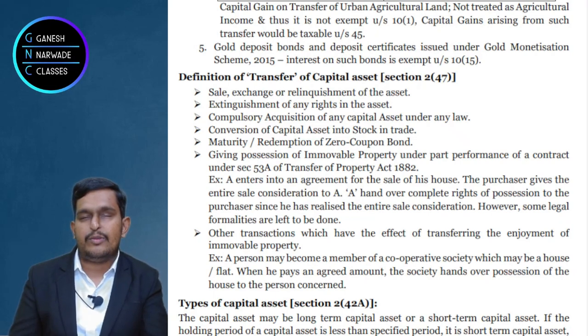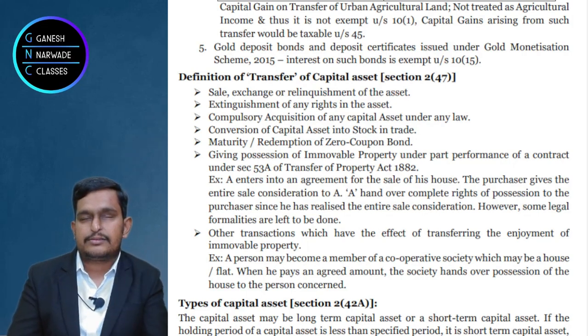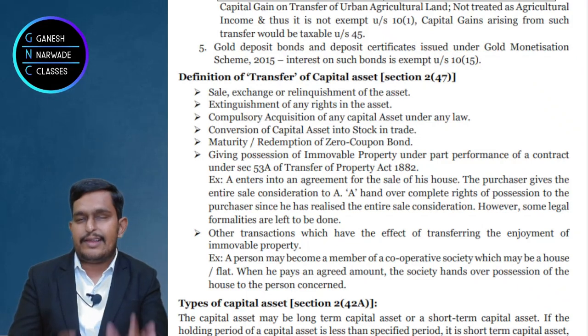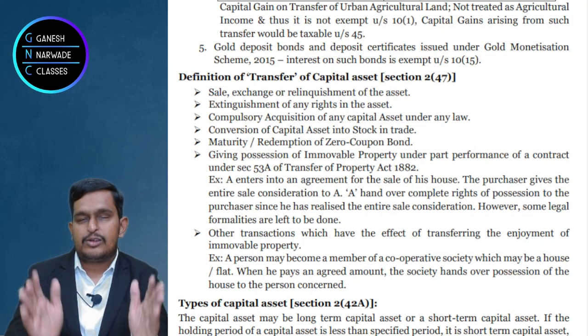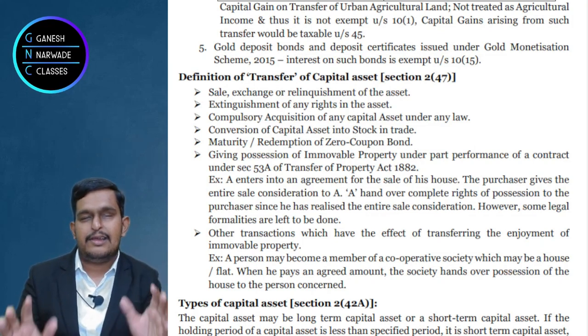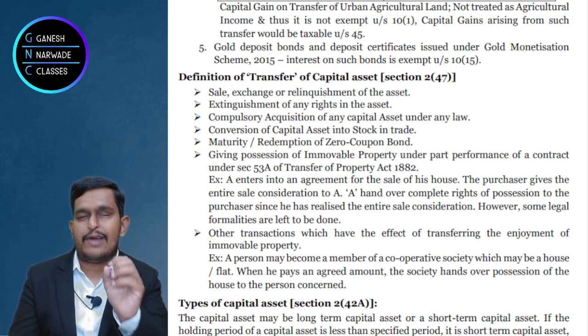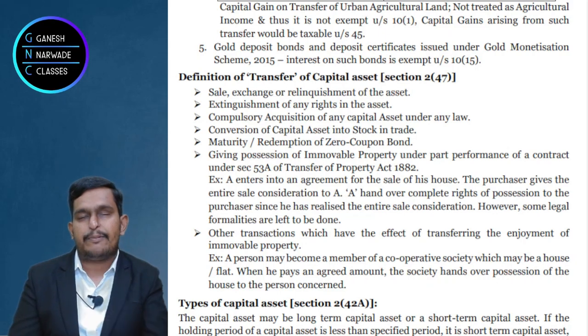The fair market value will become the full value of consideration for the exchange. Okay, sale of building for sale of gold. Clear? Very good. Now exchange is clear to all of you. Exchange means one asset is given for another asset. 2 times capital gain will be levied, for building separately, for gold separately, and what is the value? Fair market value of that respective asset will be the sale consideration or full value of consideration.